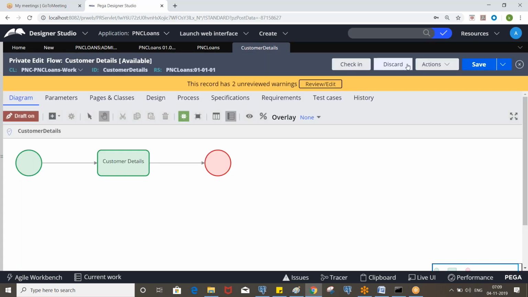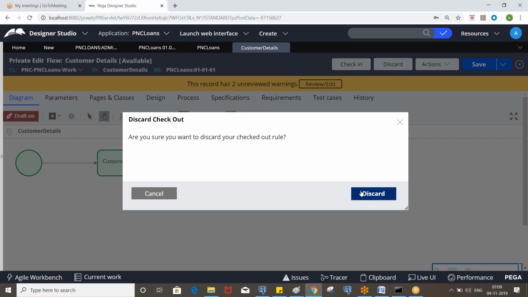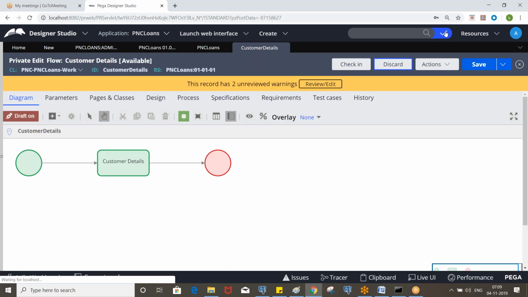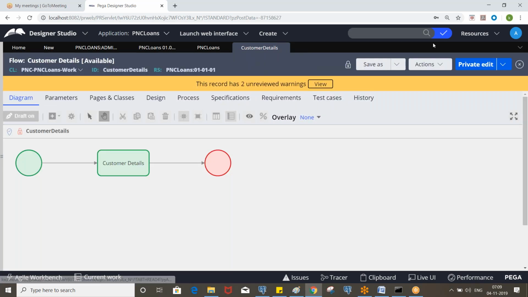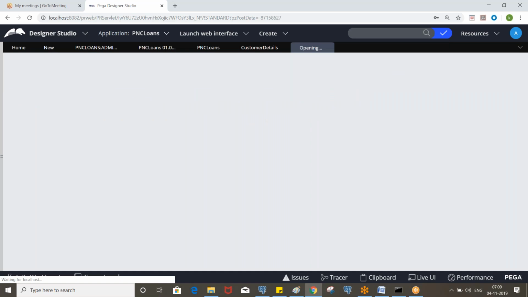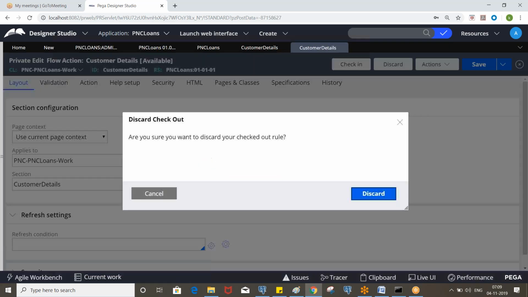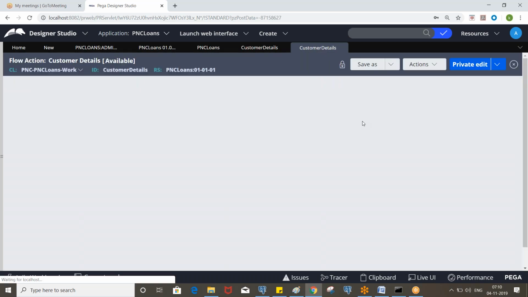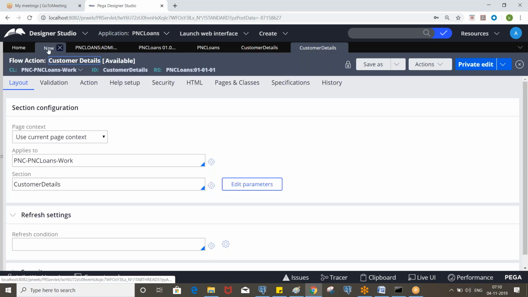So these are in private edit, right? So you can discard it because these are in locked rule set versions. Okay, so now let's create the agent.